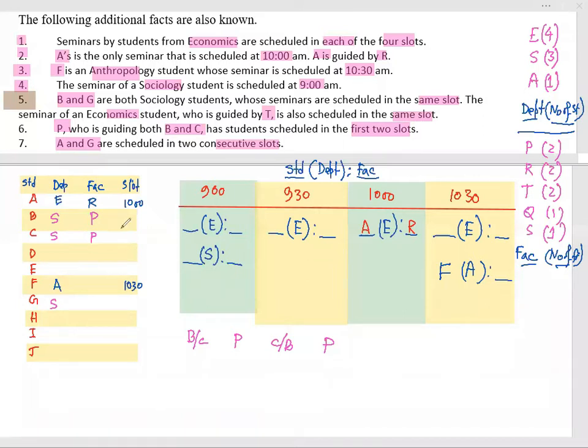Now, let us try to get one idea. I can find 3 students, B, C and G, are done. A is also done. So all the rest will be economics. So I can find the economics set. These need to be economics. 1, 2, 3, 4, 5, 6, 7, 8. Watch, 8 students we need to take.